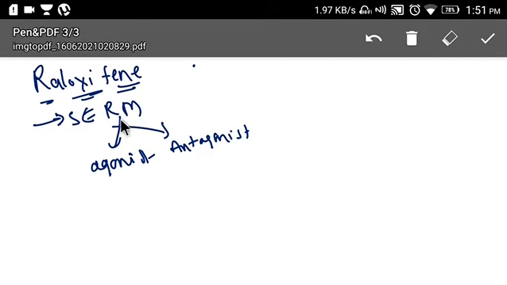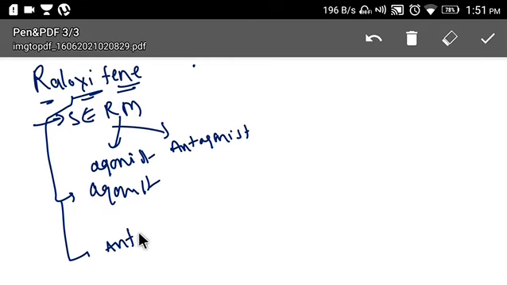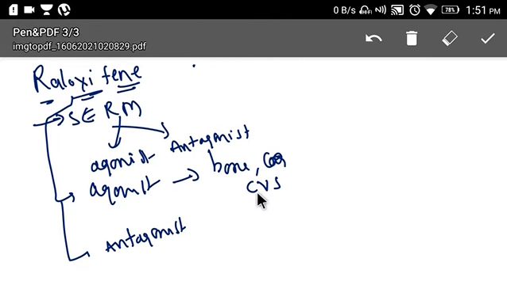As raloxifene is a selective estrogen receptor modulator, it also acts as an agonist on certain estrogen receptors and an antagonist on certain other estrogen receptors. Now we have to know on which receptors it acts as agonist and on which it acts as antagonist. It acts as agonist mainly on bone, cardiovascular system, and it acts as antagonist on breast and uterus.